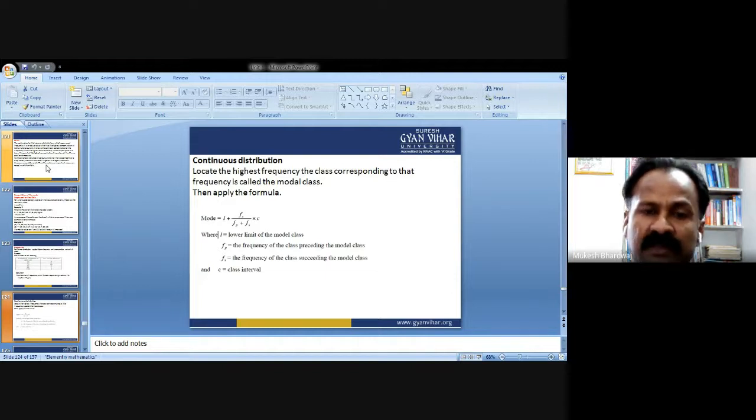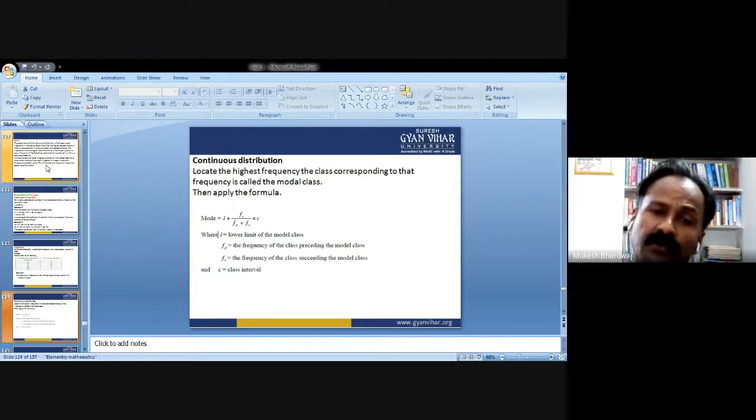So if any data is provided in the form of class distribution, locate the highest frequency class, called the modal class, then apply the formula, and we need to find the lower limit of the modal class.